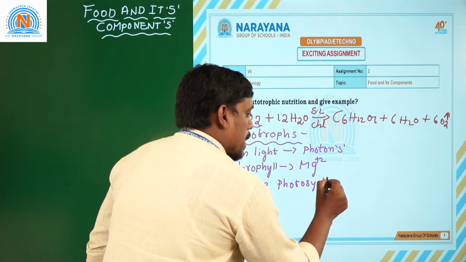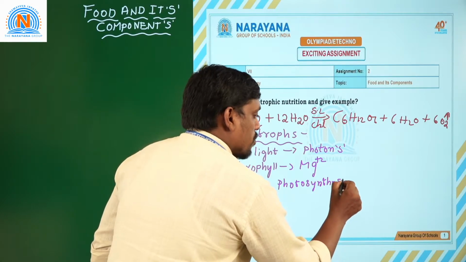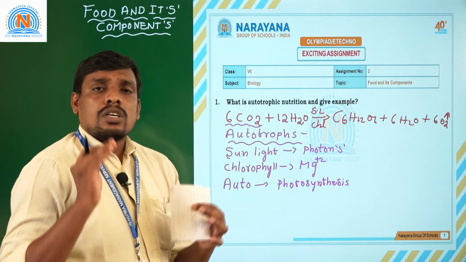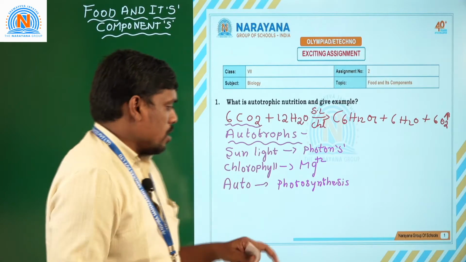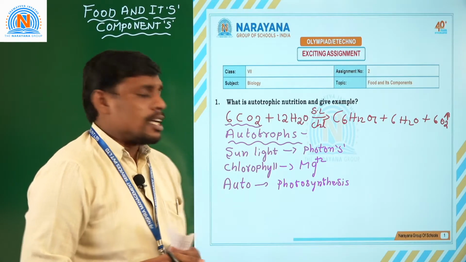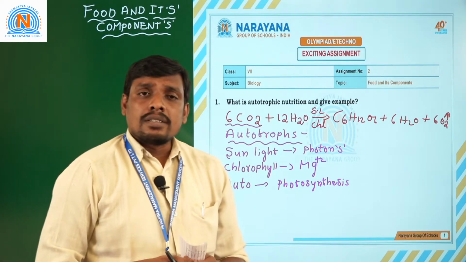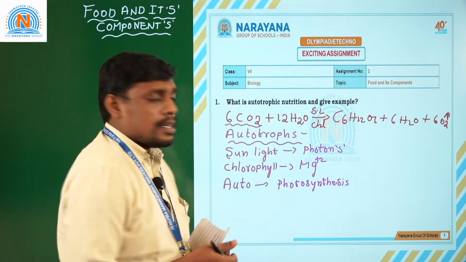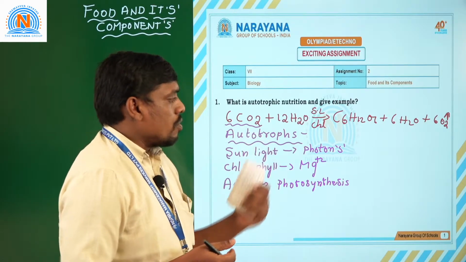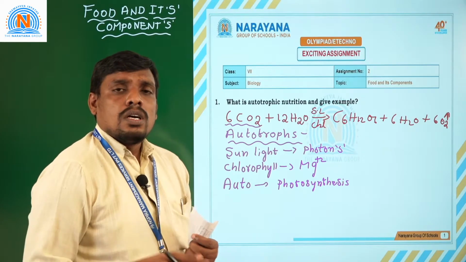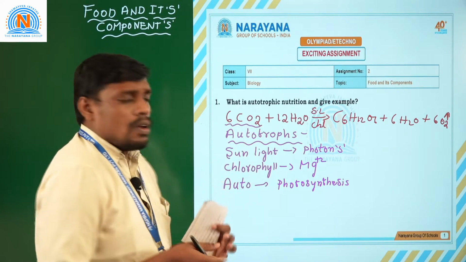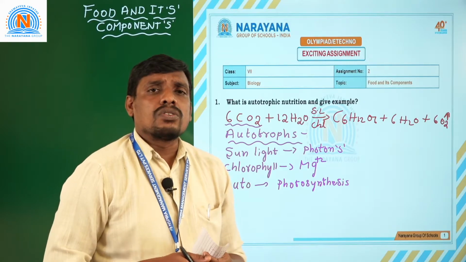Photosynthesis is a mechanism, whereas autotrophic nutrition is one type of nutrition. Photosynthesis requires carbon dioxide, water molecules, chlorophyll molecules and also sunlight energy. Among these, what are the external factors required for photosynthesis?